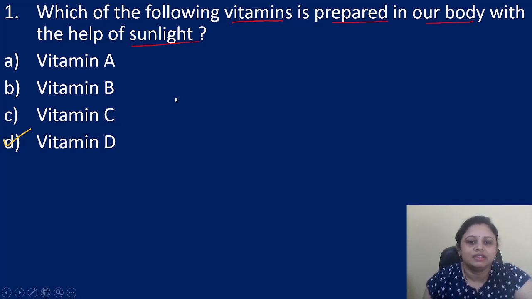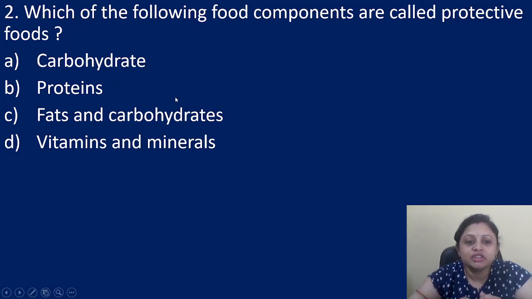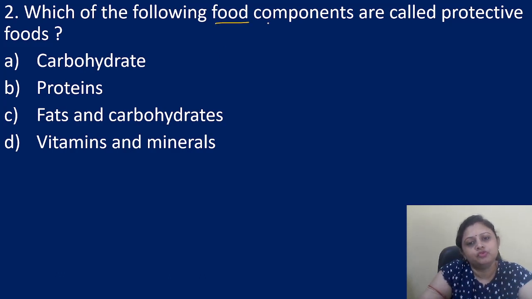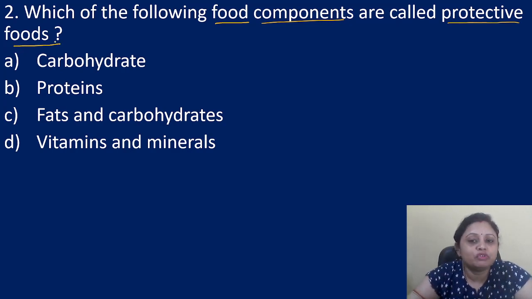The next question: which of the following food components are called protective foods? Option A, carbohydrate; B, proteins; C, fats and carbohydrates; D, vitamins and minerals. So which of the food components are known as protective foods? What will be the answer?